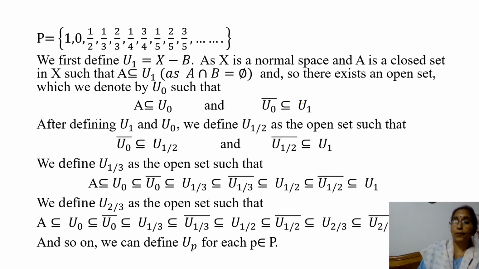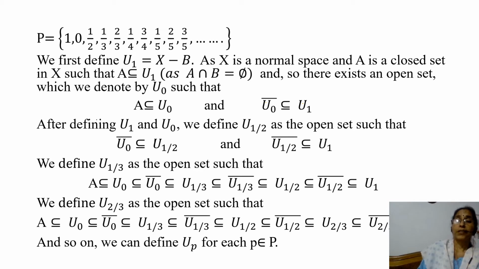Now the next rational number is 1/3 in P. Where does 1/3 lie? 1/3 lies between 0 and 1/2. And so we define U_1/3 such that U_1/3 contains closure of U_0, and closure of U_1/3 is contained in U_half, and U_half is again contained in closure of U_half, which is contained in U_1.